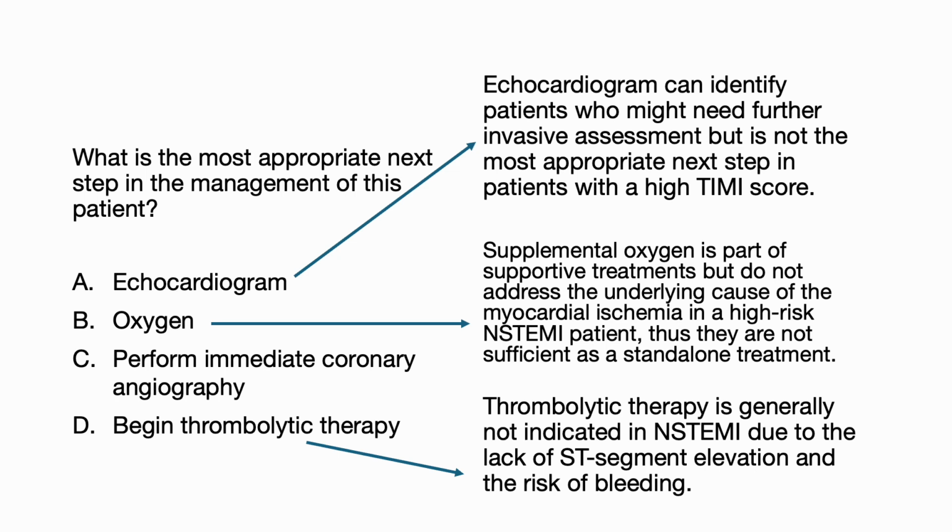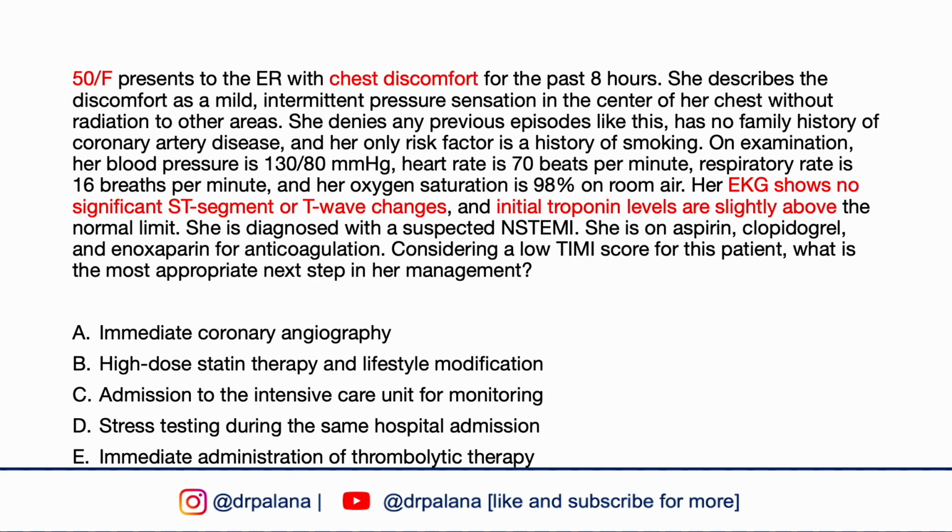bleeding. A 50-year-old female with no significant past medical history presents to the emergency department with chest discomfort for the past 8 hours. She describes the discomfort as mild, intermittent pressure sensation in the center of her chest without radiation to other areas. She denies any previous episodes like this and has no family history of coronary artery disease, and her only risk factor is a history of smoking.